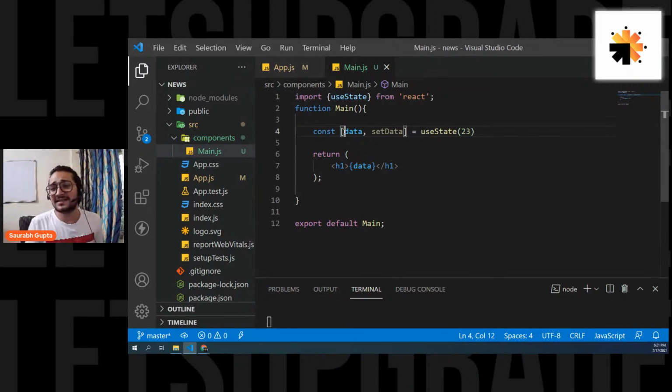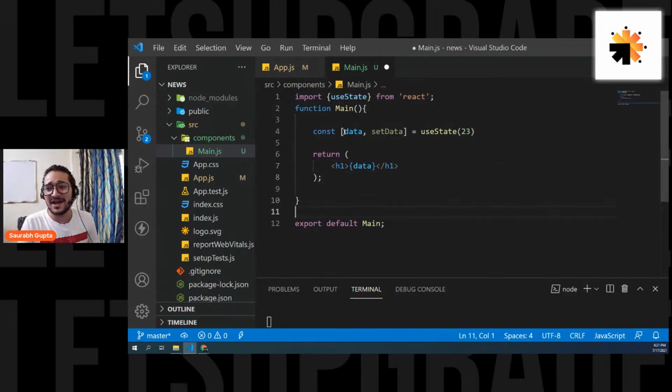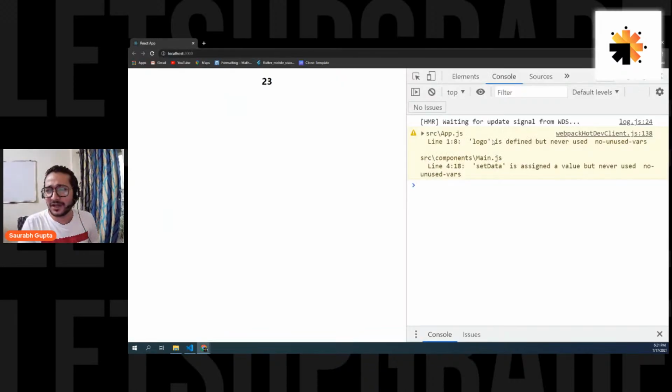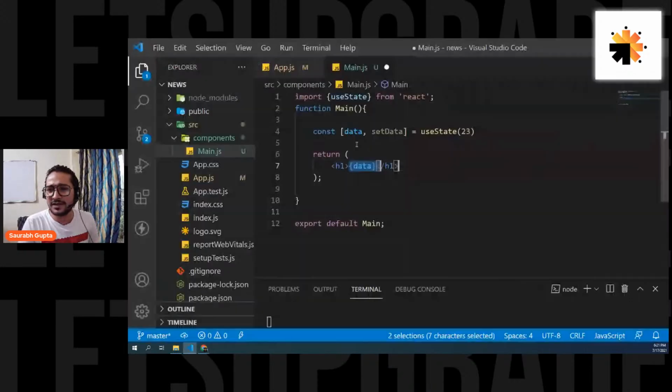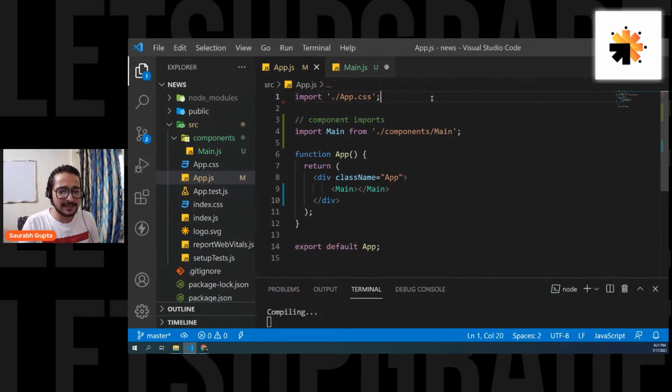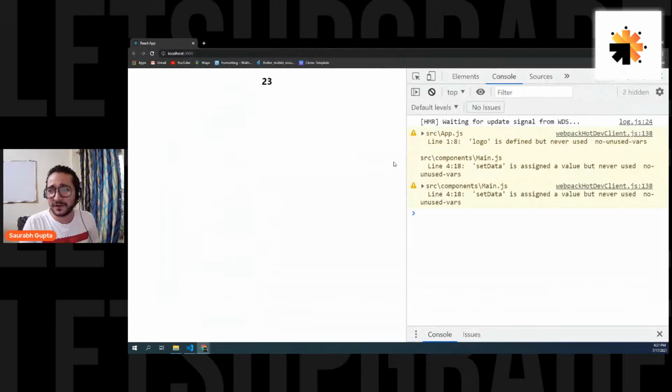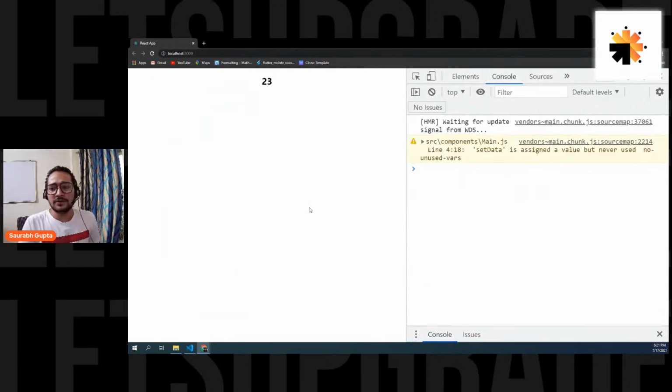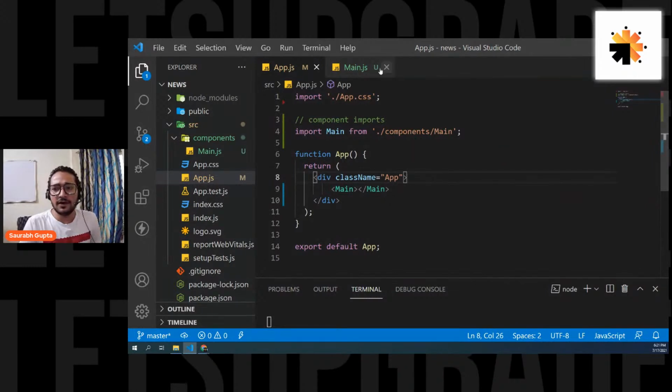Oh, yes. I forgot the square brackets. Thank you for pointing that out, Manohar. I was in the flow of this bracket. That happens, that's totally fine. And yes, logo is defined but never used. Let's remove it, otherwise we'll keep getting these warnings. Yep, that was one mistake I made. Sorry for that.